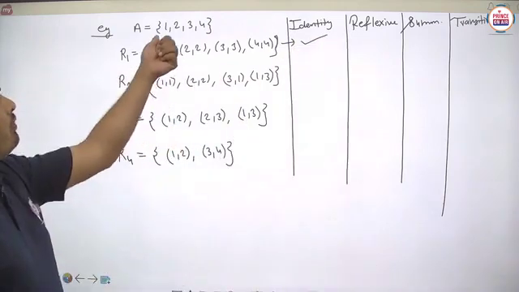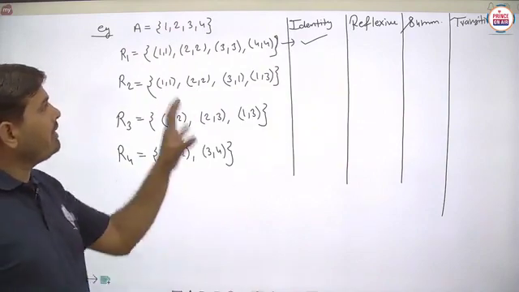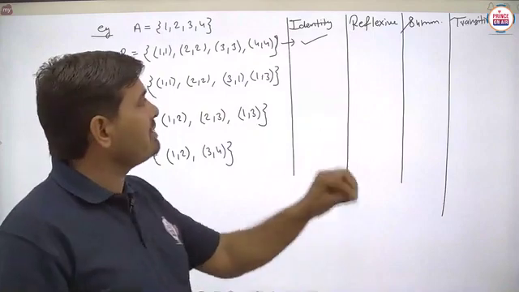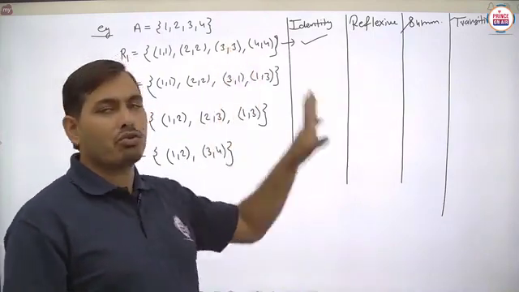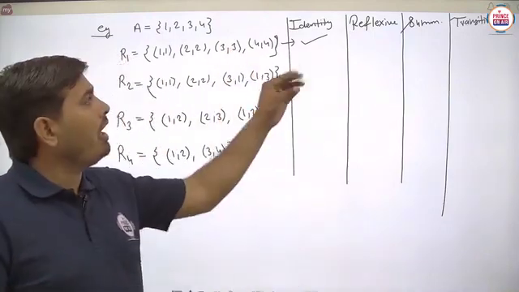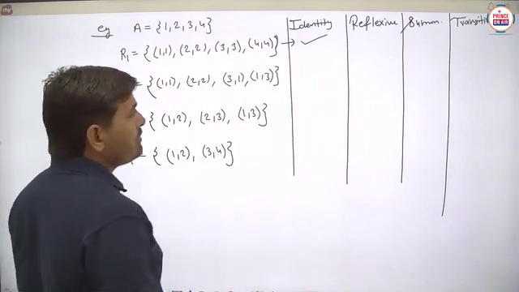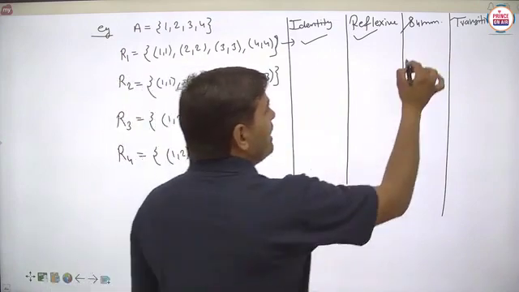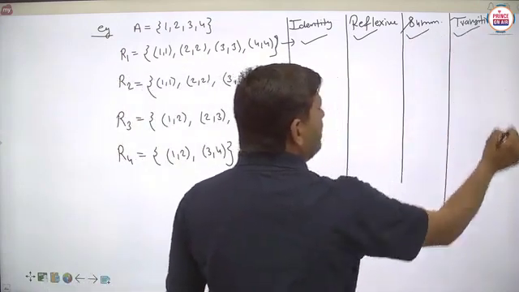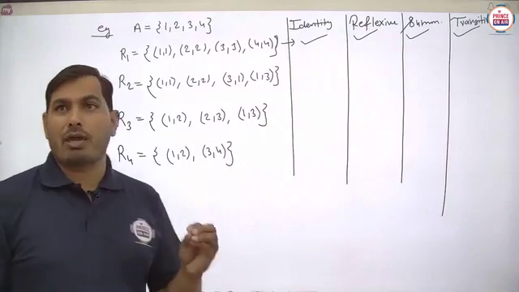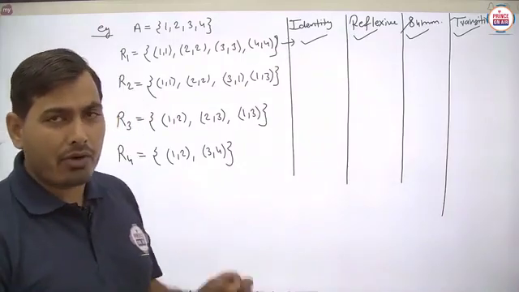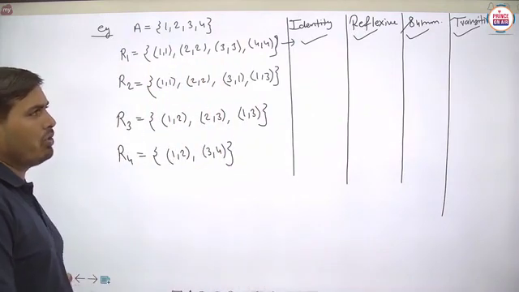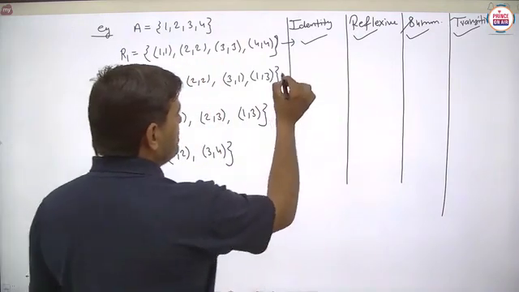Basically, 1, 2, 3, 4 are four elements and each element is related to itself only, meaning no extra ordered pair is there. So that's why this is an identity relation. Next, reflexive or not? Students, every identity relation is always reflexive, symmetric and transitive, so keep this in mind. Is it clear? There is no requirement of a checking or testing process.